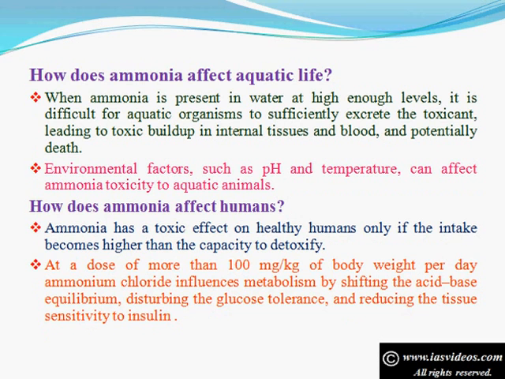How does ammonia affect aquatic life? When ammonia is present in water at high enough levels, it is difficult for aquatic organisms to sufficiently excrete the toxicant, leading to toxic buildup in internal tissues and blood, and potentially death. Environmental factors, such as pH and temperature, can affect ammonia toxicity to aquatic animals. How does ammonia affect humans?